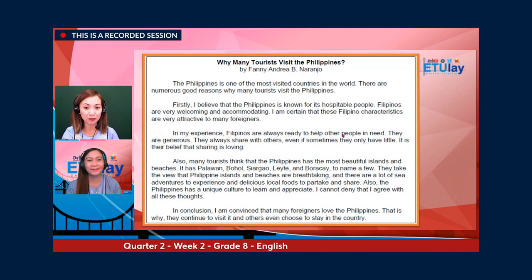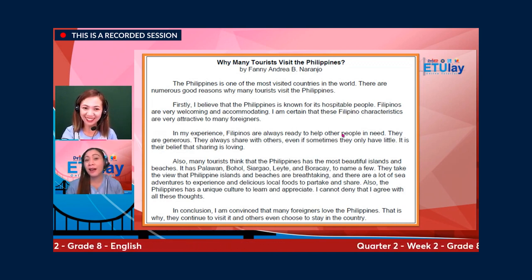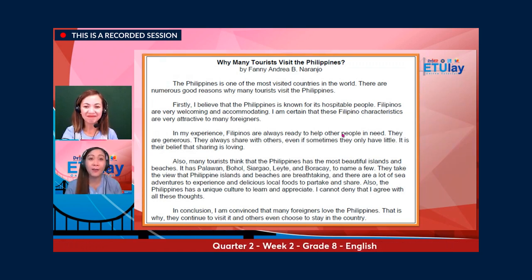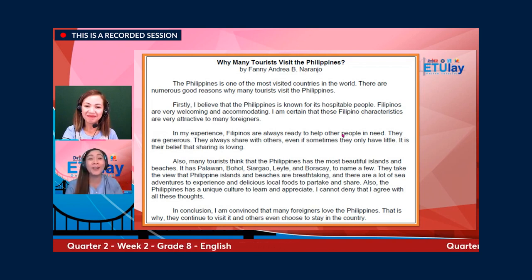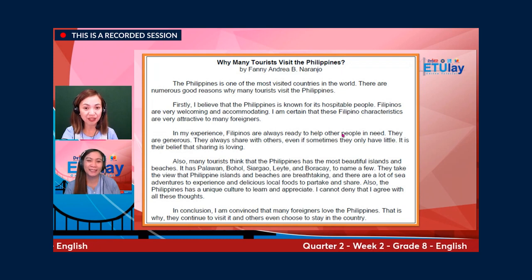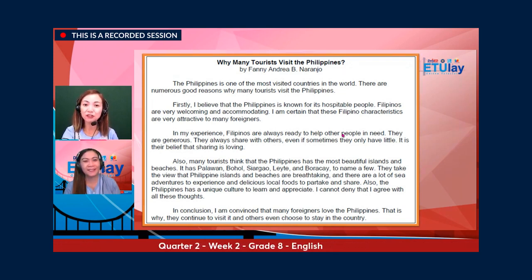For you, Tutor Ruby, why do many tourists visit the Philippines? Because the Philippines is a wonderful country. We have a lot of natural resources that we can enjoy, or the foreigner also can enjoy. Yes, I believe that the Philippines is really a country full of wonderful tourist spots and rich culture. So see, we were able to use the opinion marking signals I believe, I think.